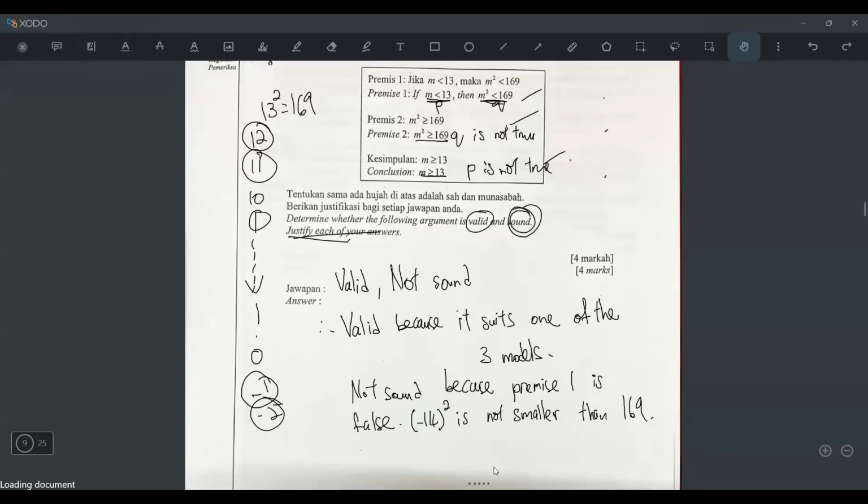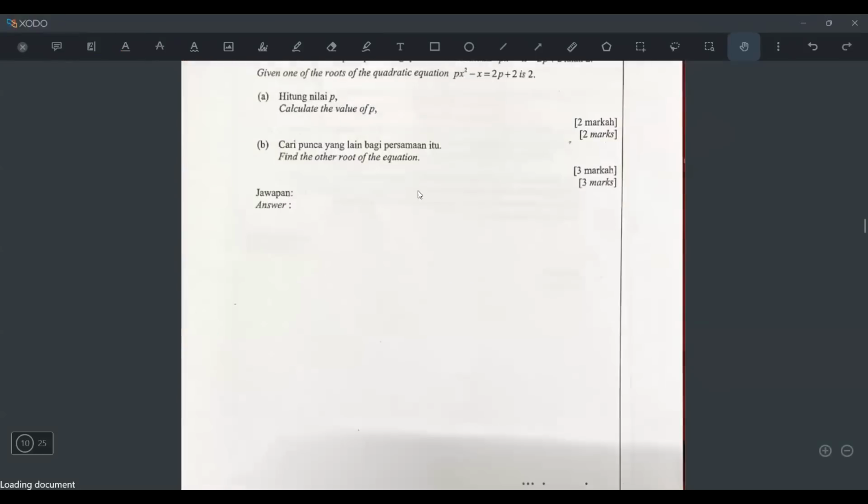So let me just check with the answer scheme. So what they write. Okay, it's more or less the same. Okay, yeah, that's how you do it. Hope you understand.